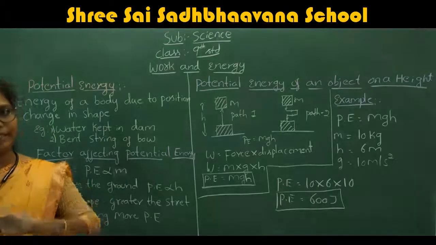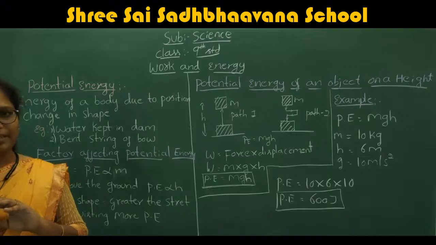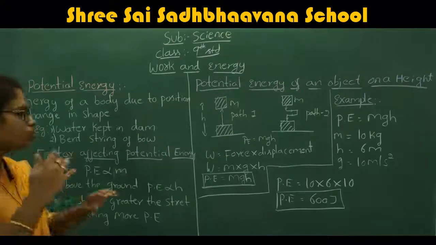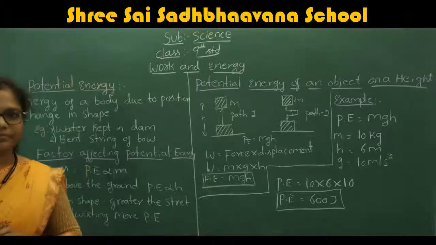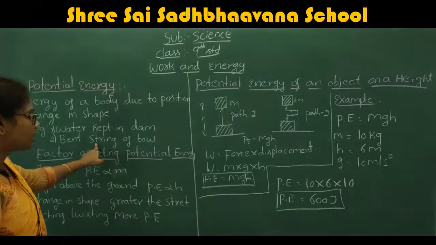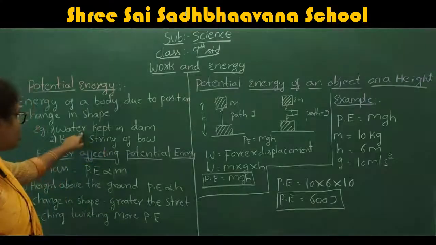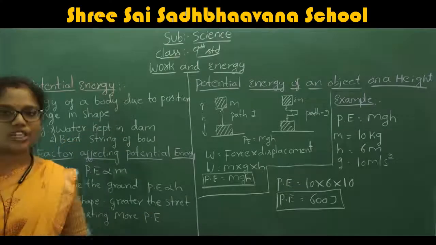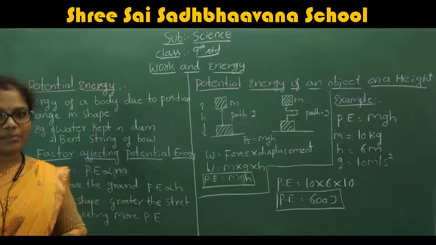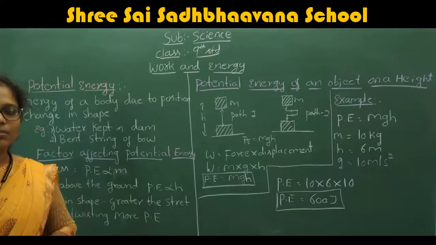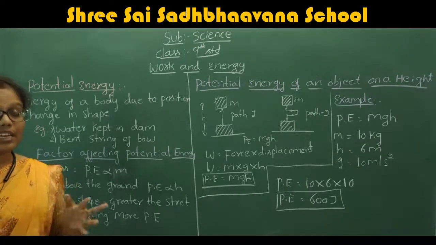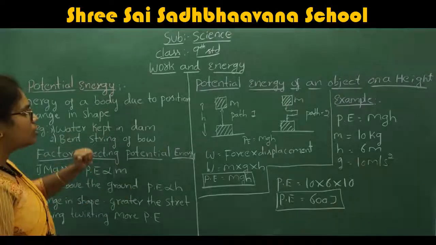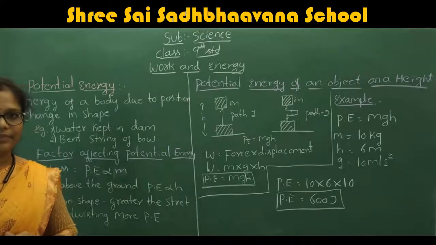That means it is bent. So this is also one of the best examples for potential energy. This example is for change in shape, and water kept in the dam is the best example for change in position. After applying some energy, the water moves.